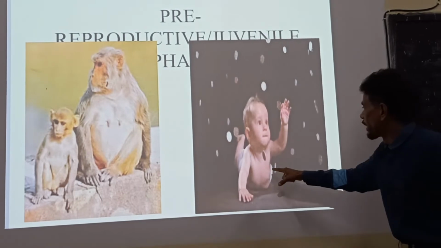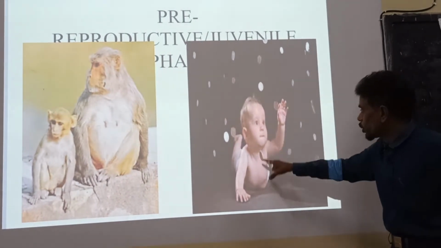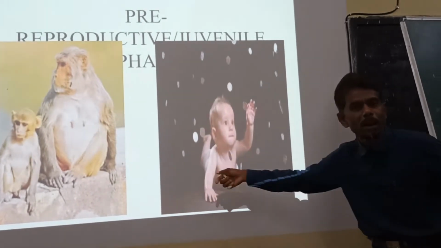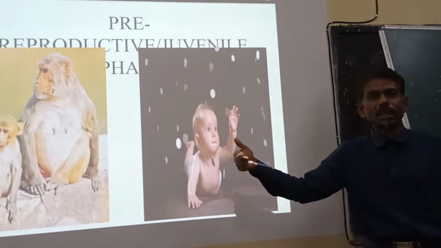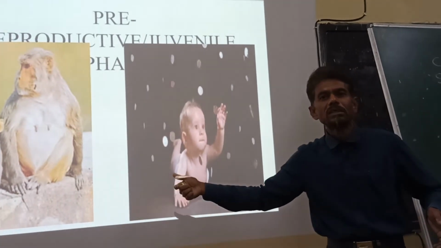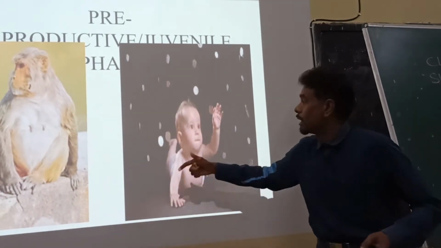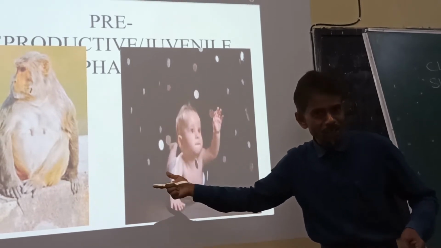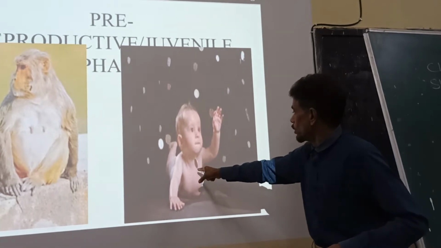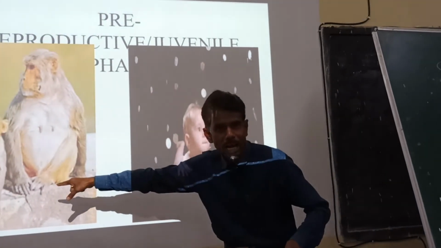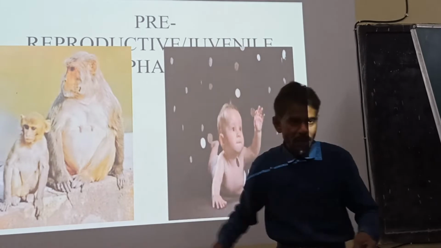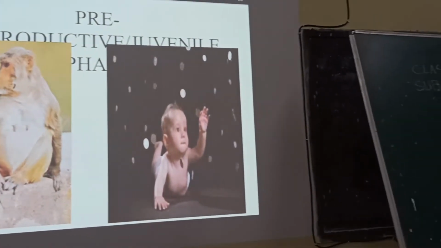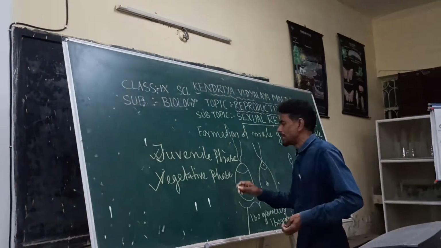Here the kid is in juvenile phase, it will grow more and more, and then after a certain stage of life, say on an average in case of male human being, around 12 to 14 years, then only one can attain the phase of reproduction. So this is the juvenile phase before reaching the maturity for reproduction. So there is a clear-cut distinction of these two phases.